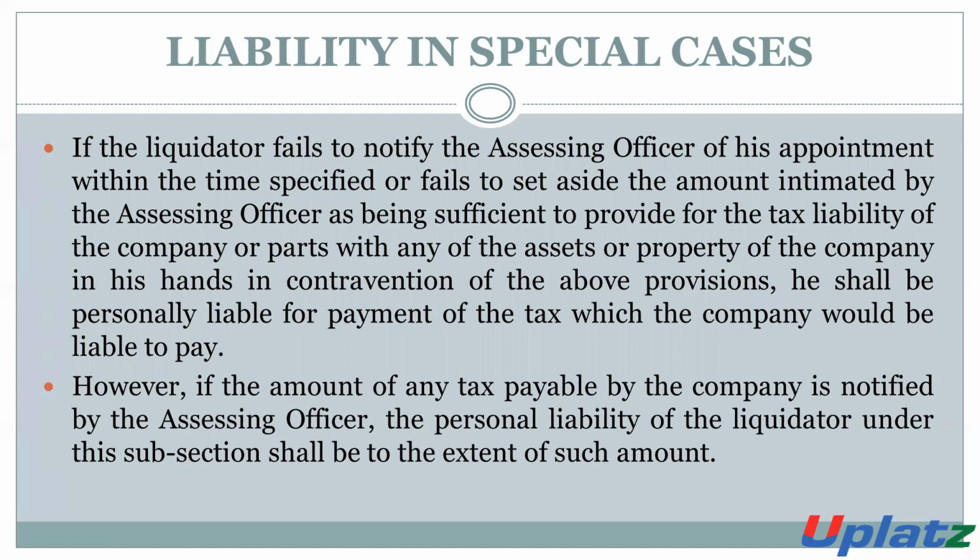If he fails to provide the notice to the AO, or fails to set aside the amount intimated by the AO as sufficient to provide for the tax liability of the company, or parts with assets or property of the company in his hand in contravention of any provision, then such a receiver shall be liable to make the payment of tax which the company would be liable to pay.